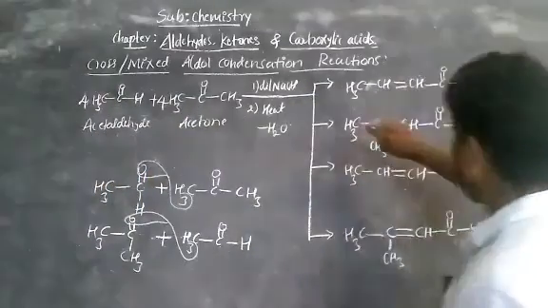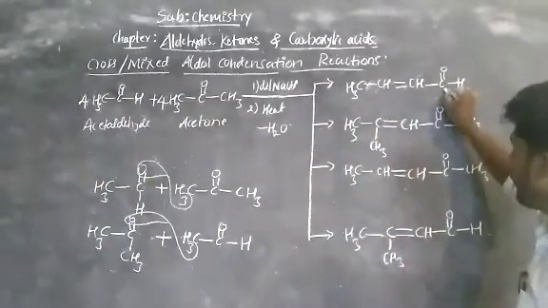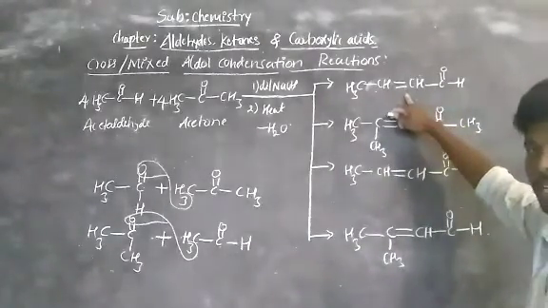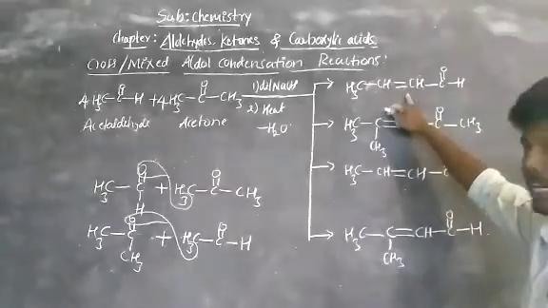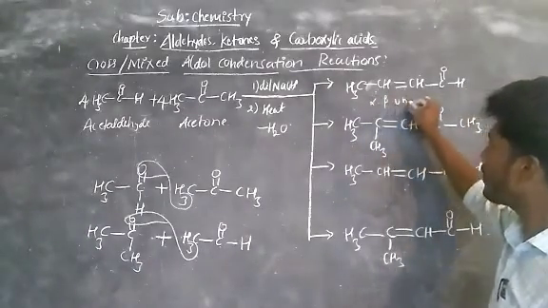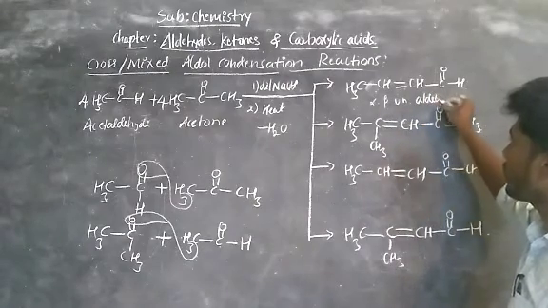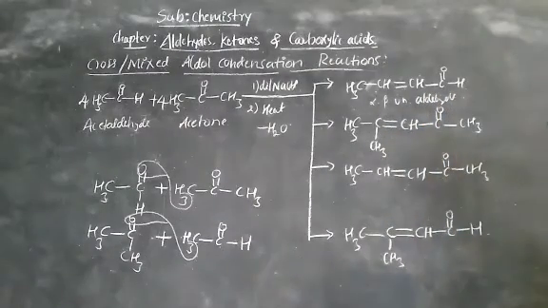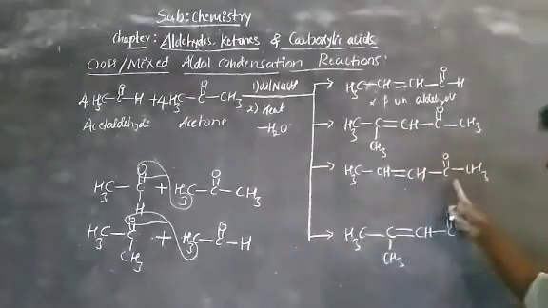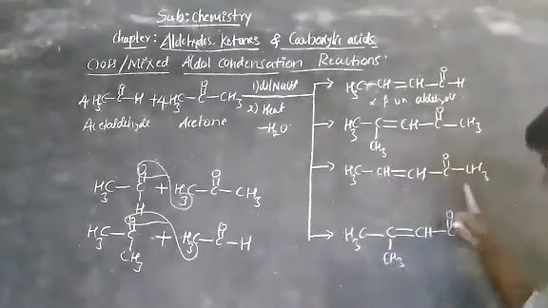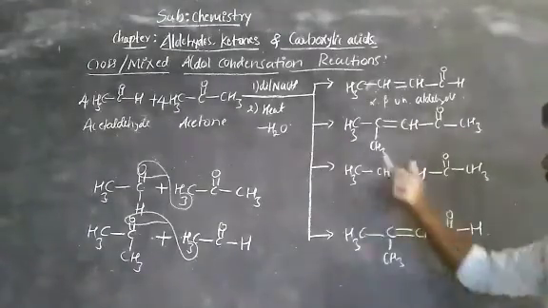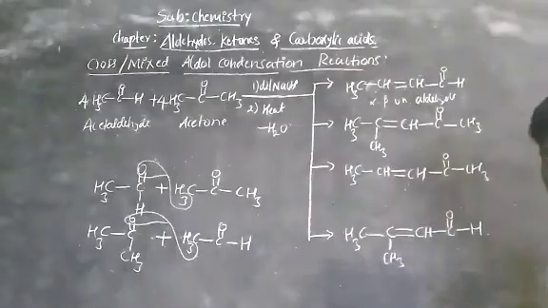Now generally we write this name as aldehyde, and there is an alkene. That is alpha beta unsaturated aldehyde. Got it? How to write? Similarly this one is alpha beta unsaturated ketone. This is alpha beta unsaturated ketone, and this is alpha beta unsaturated aldehyde. But the IUPAC name changes. Generally we are writing like that.